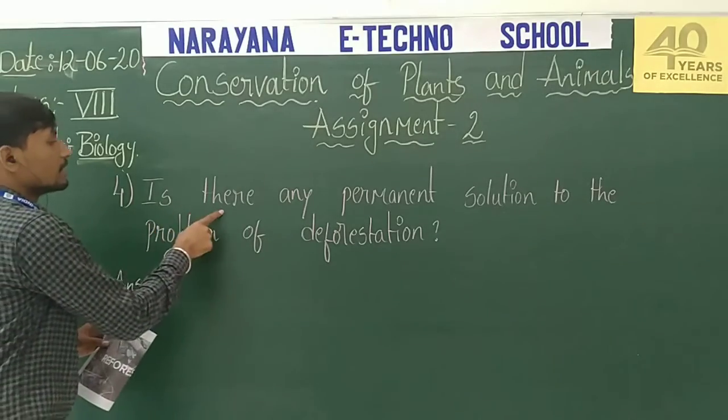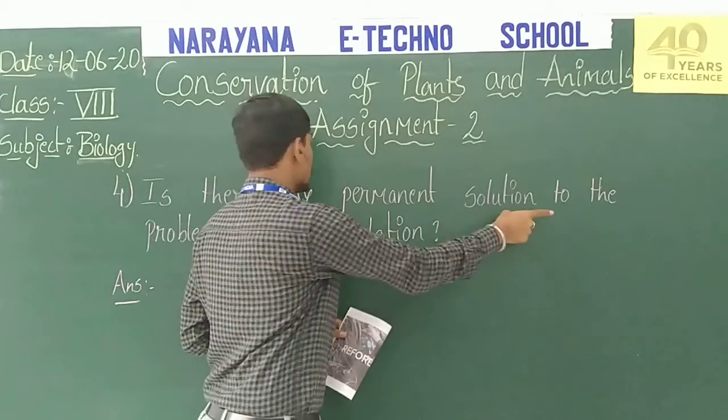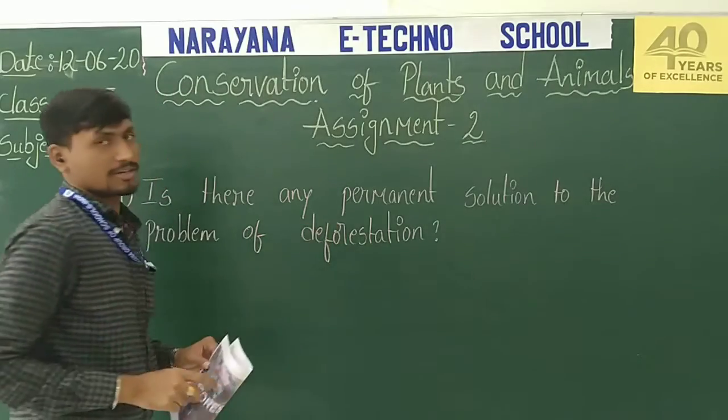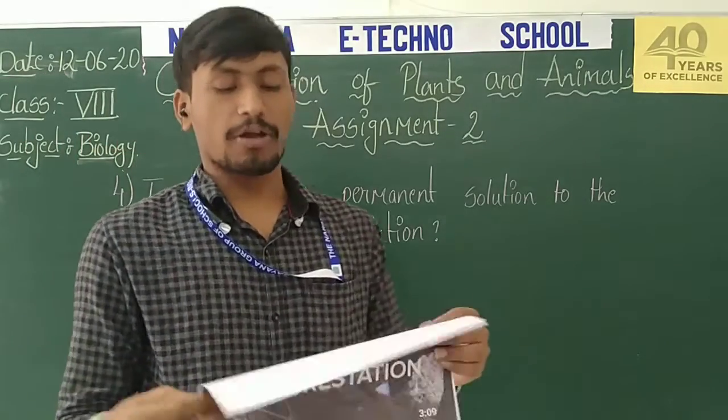The next, fourth question: is there any permanent solution to the problem of deforestation? Yes, there is only one solution.